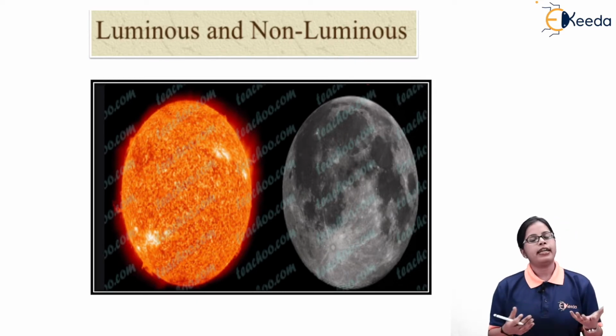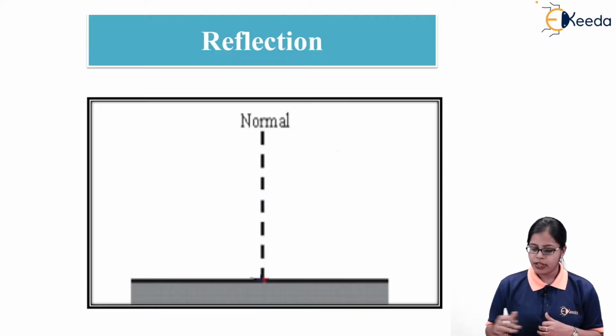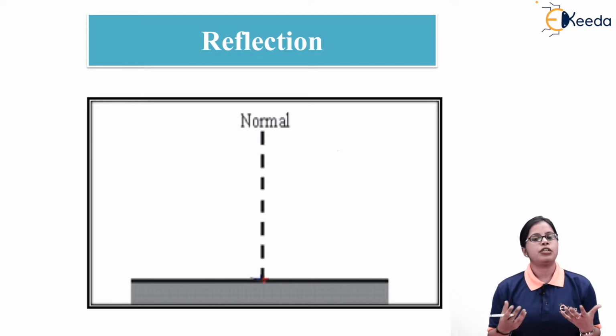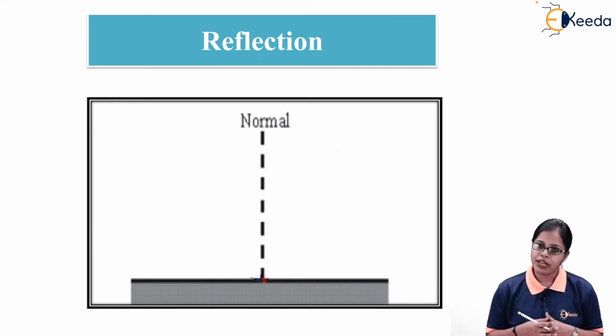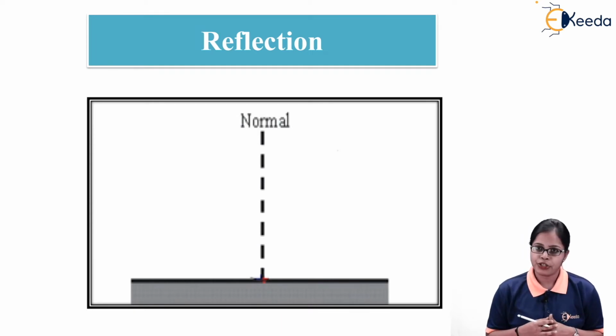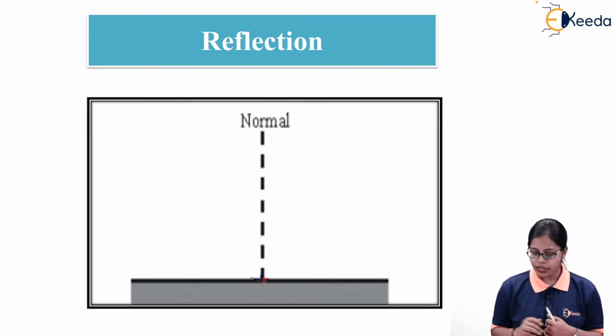So either I can have a luminous and non-luminous object. Next, when we talk about the phenomena, that is the basic phenomena which are exhibiting the wave nature of light, these two basic phenomena are reflection and refraction. Now, when I say reflection and refraction in this case, this indicates that